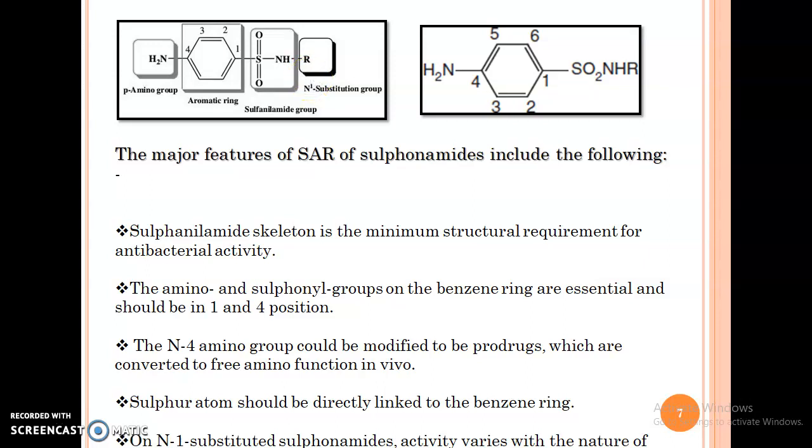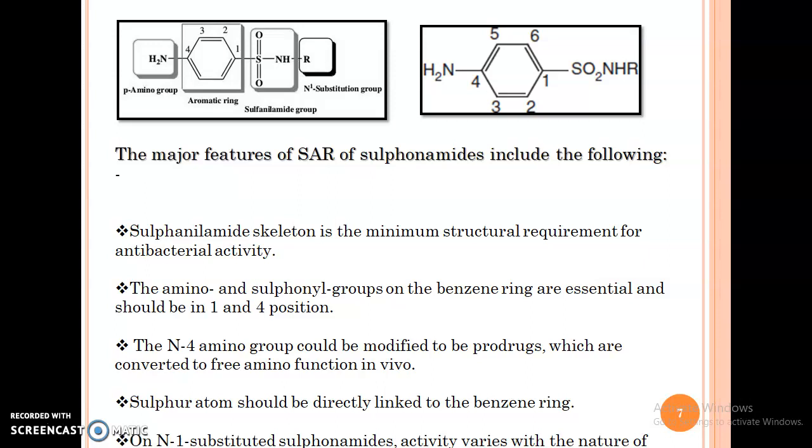Now we are going to start our actual SAR. The sulfonamide skeleton is the minimum structural requirement for antibacterial activity. First point: the amino and sulfonamide groups on the benzene ring are essential, and they should be at the 1 and 4 positions.